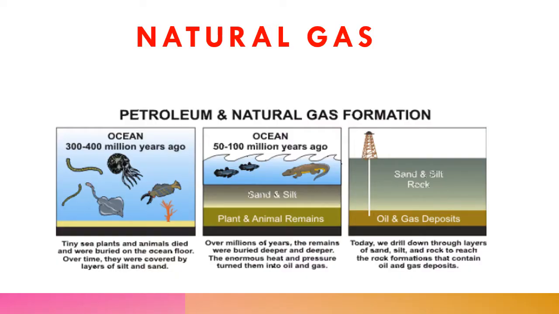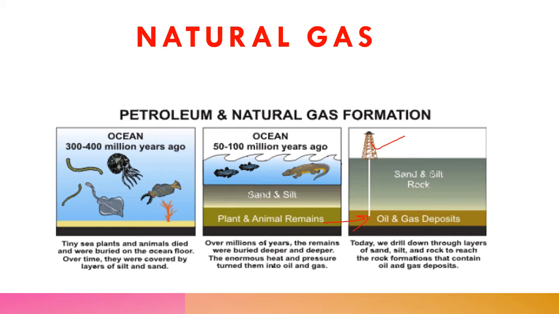Natural gas is obtained in a similar manner to coal and mineral oil. As you see in the picture, this is also made from the dead remains of plants and animals which are buried in the ocean floor. When these dead animals and plants are buried under the ocean floor, sand and silt deposits on it, and due to high pressure and temperature, the oil and gas deposits are formed. So plants and animal remains get converted into oil and gas deposits, which are then extracted by various machines or oil wells. We also have different machinery for obtaining natural gas.